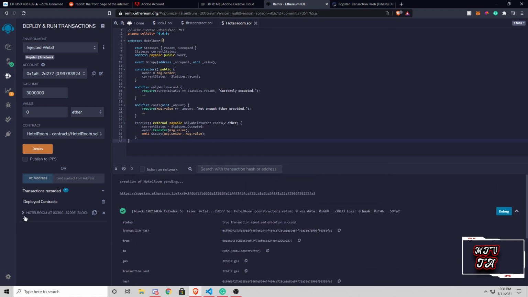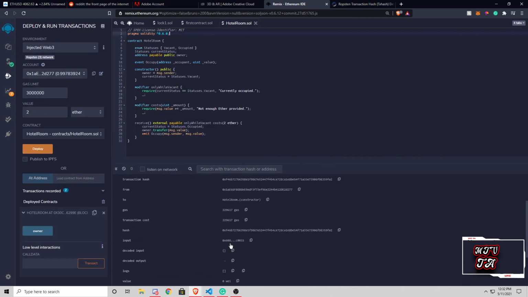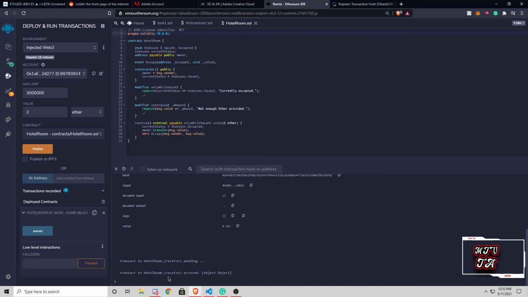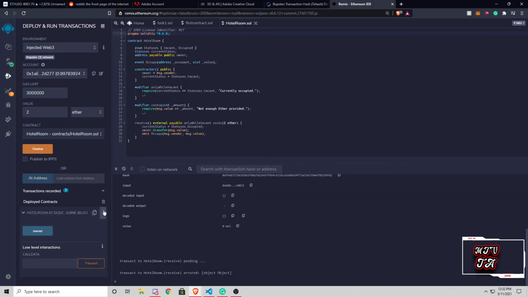We're running through the exact same scenarios that we did in the first test round, guys, just by the way. If we wanted to relive our exact same scenario, let's do 2 for Sally, make sure that is correct, and keep our owner the same, which would be Hilton, and we're on the Ropsten test network. If we click 2 for the transaction, what we see here is gas estimation errored with the following message, see below. This is one thing that can happen with this type of stuff as well, so an error definitely occurred. If you go back to our Ropsten test network at the top, I'm sorry guys, I actually messed up. It was already confirmed, so we didn't even need to try to double book that as well.